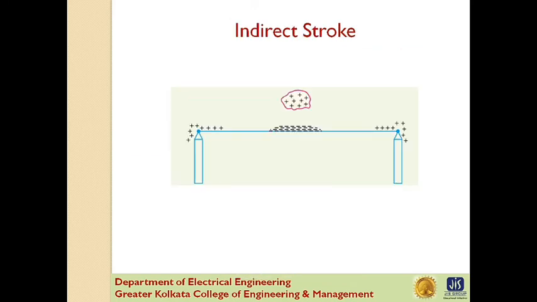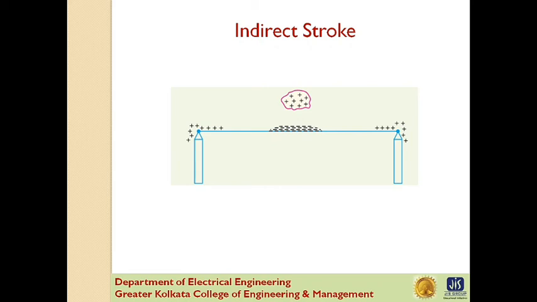Indirect stroke. Indirect stroke results from the electrostatic induced charge on the conductor due to presence of a charged cloud. A positively charged cloud is above the line and induces a negative charge on the line by electrostatic induction. This negative charge, however, will be only on that portion of the line right under the cloud, and the portion of the line away from it will be positively charged. The induced positive charge leaks slowly to earth via insulator.